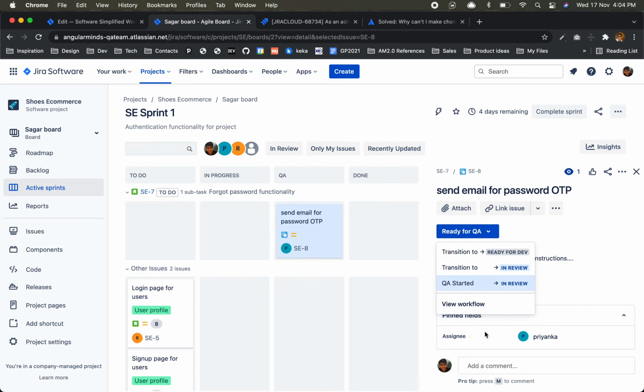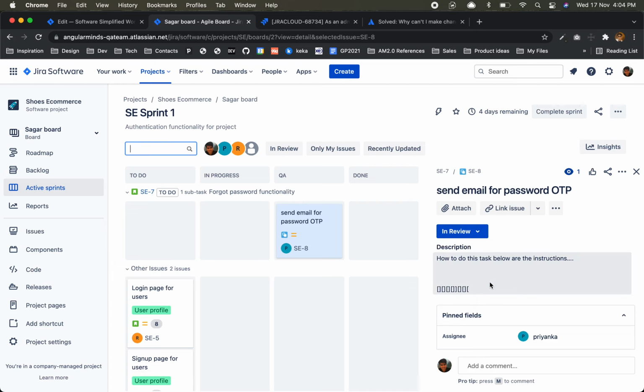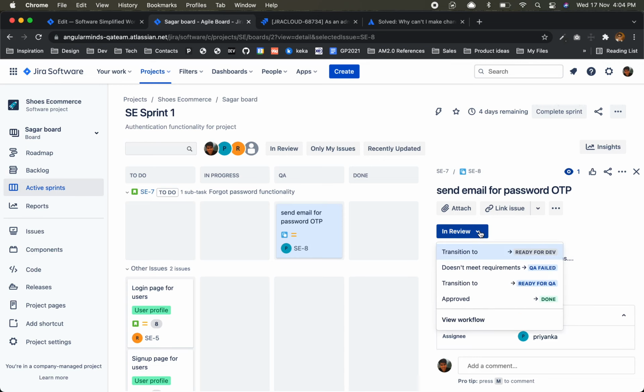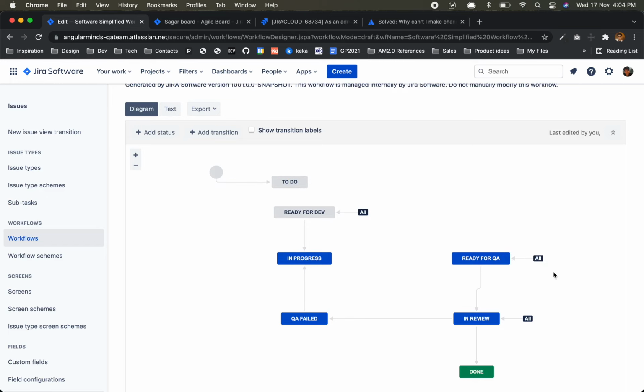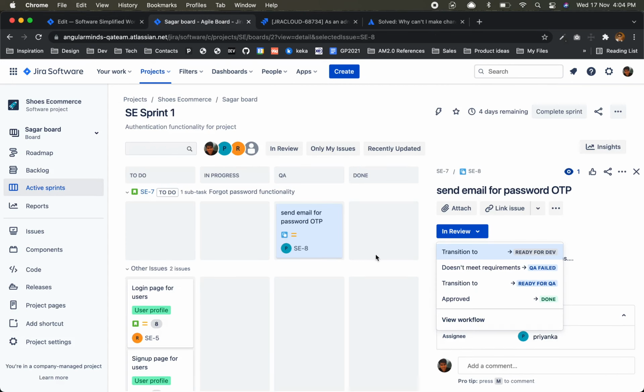From there, I have the option of QA started, in review. In review is also here itself. After in review, we find QA failed or done. This ready for QA, actually, we are accepting from all statuses, that's why it is showing like this. For this one we are accepting from all statuses. So if we have a strict workflow defined, then there is no other choice than following the workflow, right?